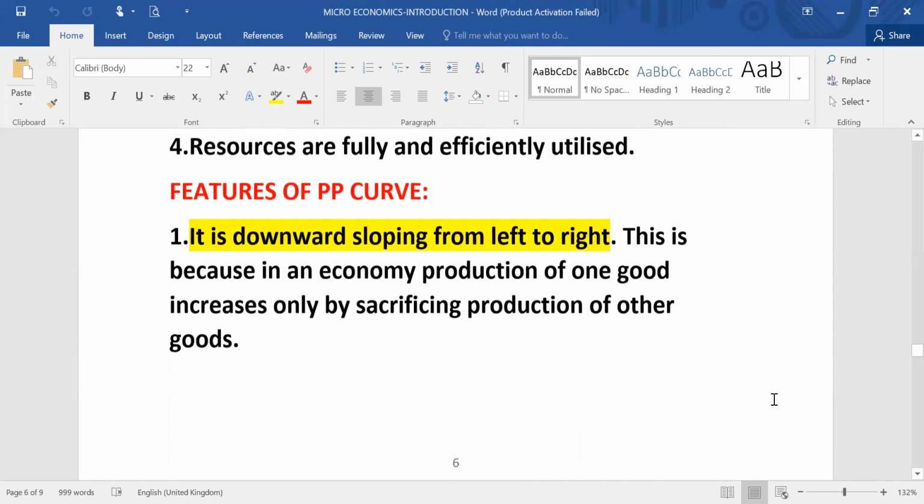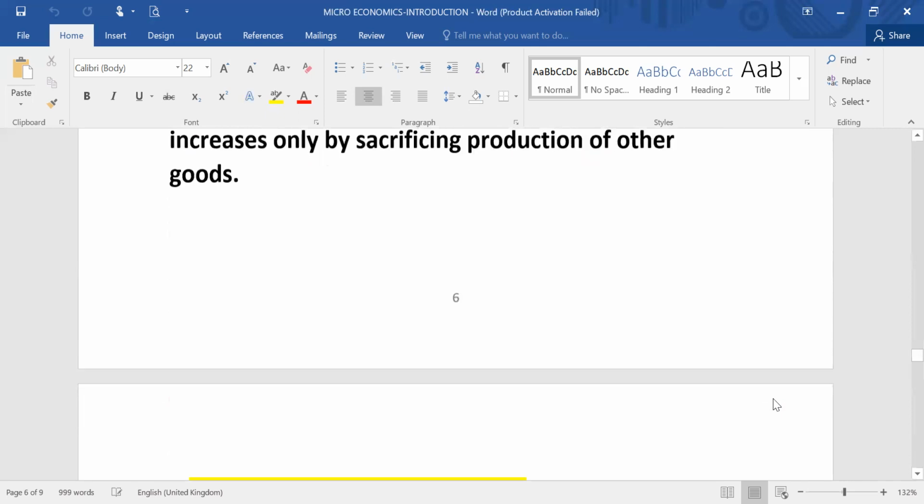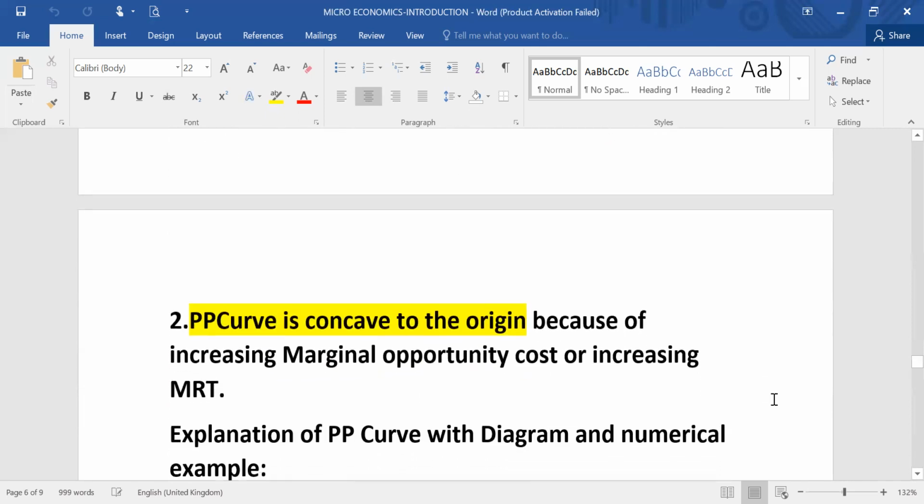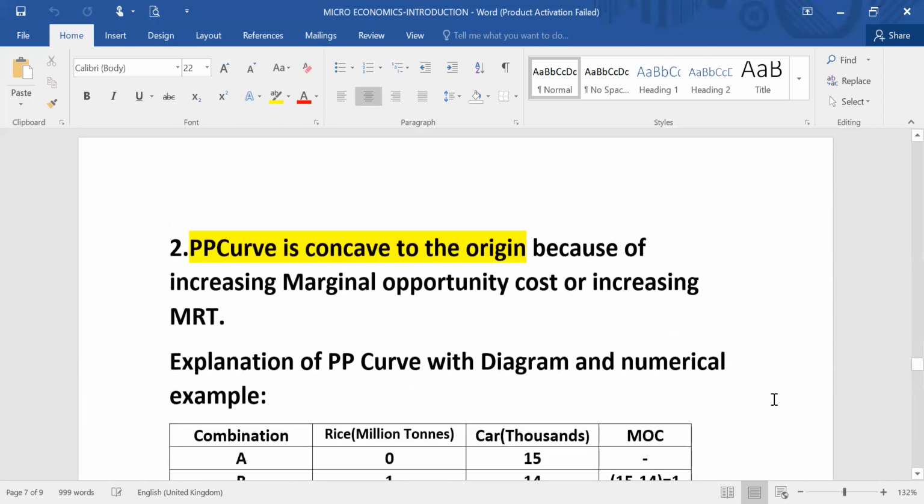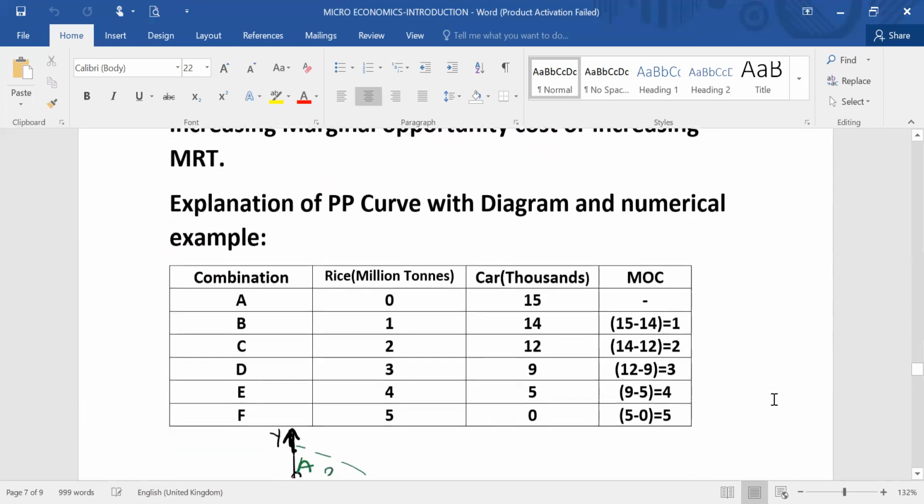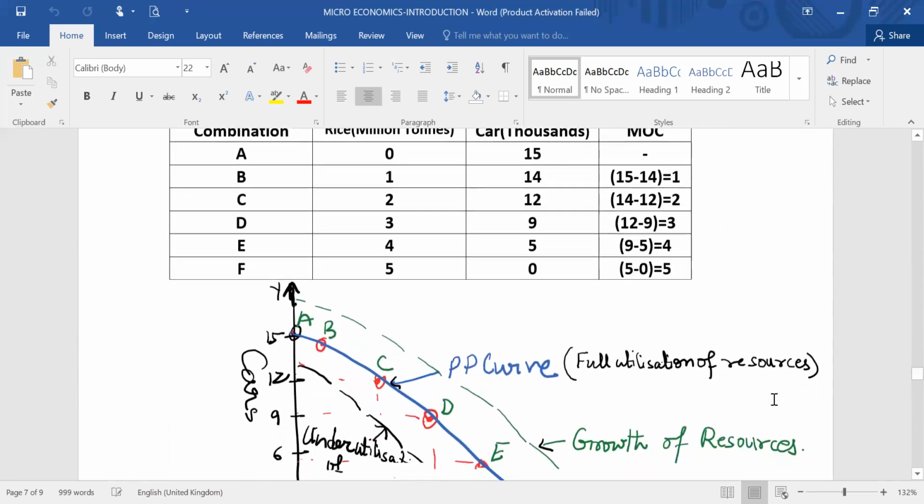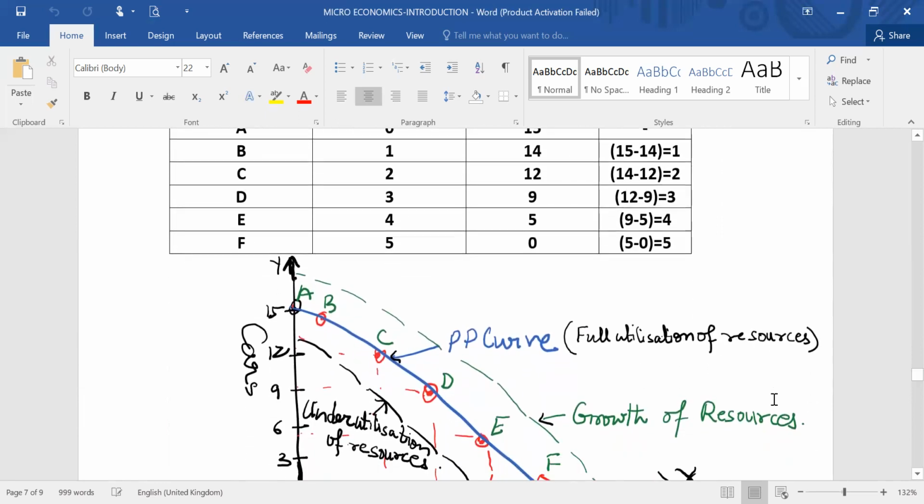It is always downward sloping from left to right, because if we want to increase production of one good, we have to reduce production of another good. And PP curve is concave to the origin because of increasing marginal opportunity cost or because of MRPT. The detail of PP curve we will have in another slide.